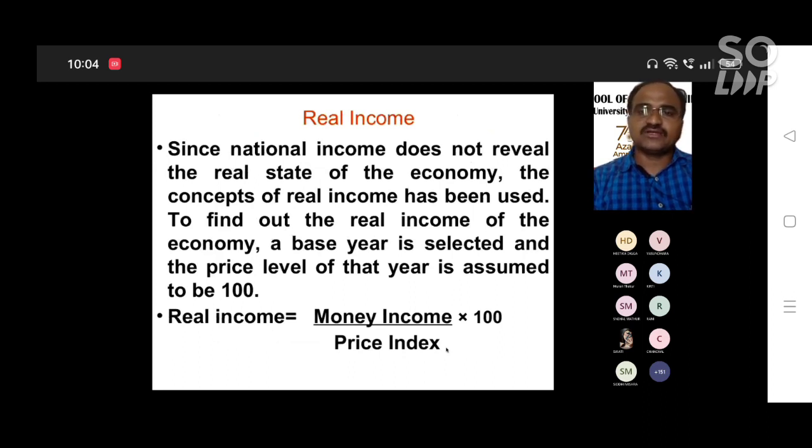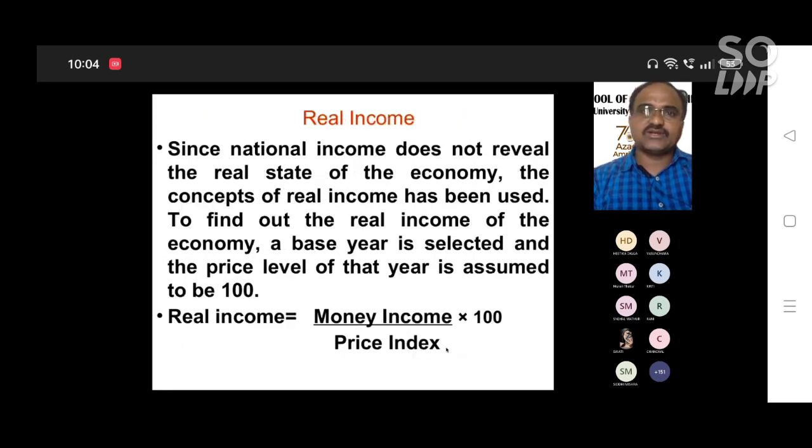To find out the real income of the economy, a base year is selected. What is the base year? We already discussed: 2011-12 prices, that is the price index. The price level of that year is assumed to be 100. So real income is money income divided by the price index, multiplied by 100.